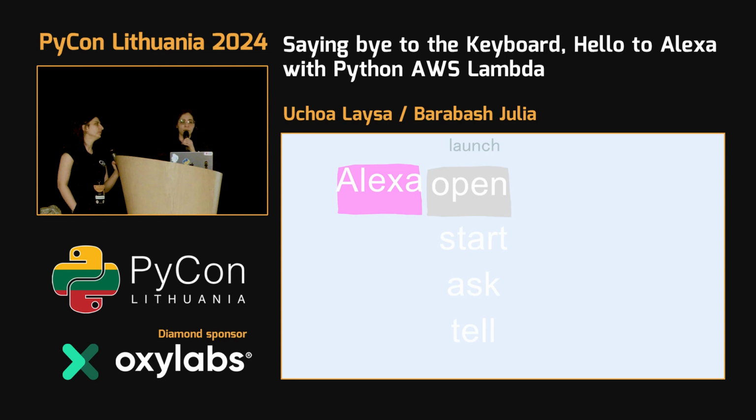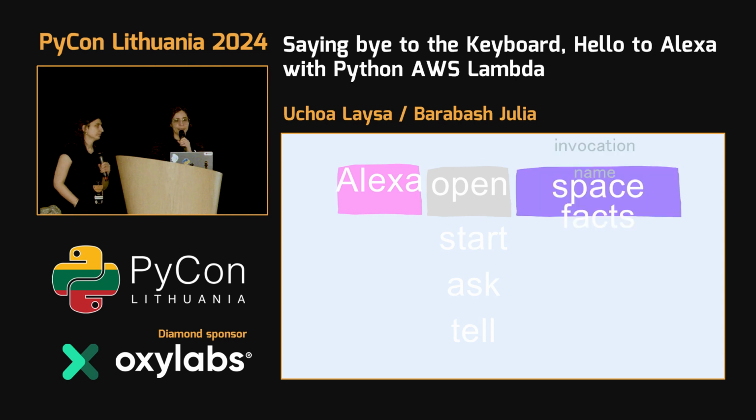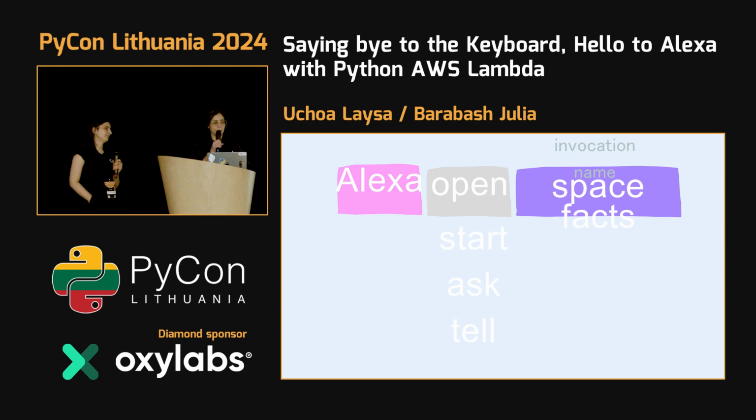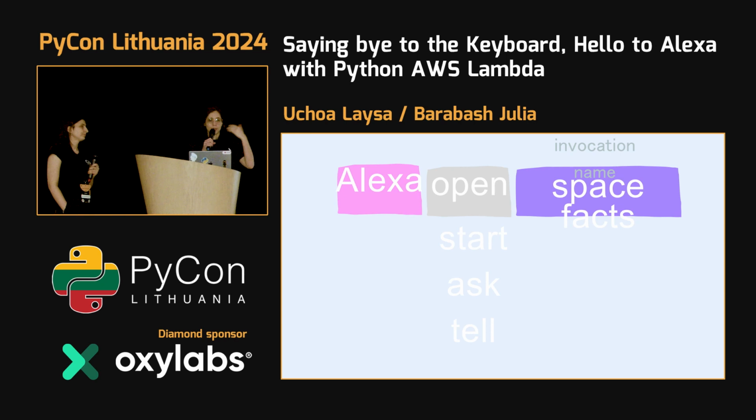The next word could be open, start, ask, tell, help me. All these words would be called a launch word. So you are telling Alexa, please launch this set of words or set of sentences that I can proceed with my request. And the invocation name. So, for example, when you are customizing Alexa skills, you can have everything in kind of one. If you are talking about space, maybe you have an intent called space facts, and you can have all your sentences there. This would be kind of an invocation name. You would say, okay, I'm looking for things related to space.